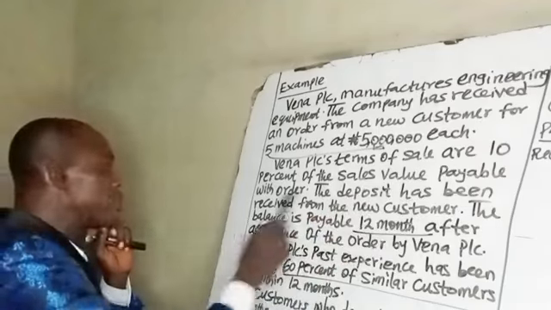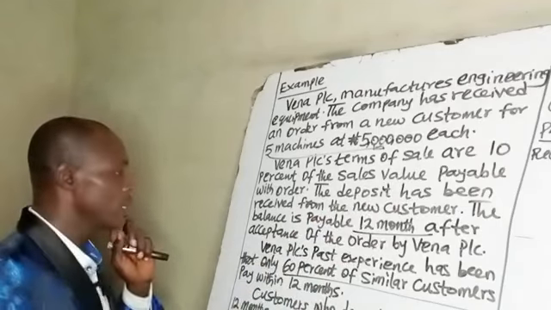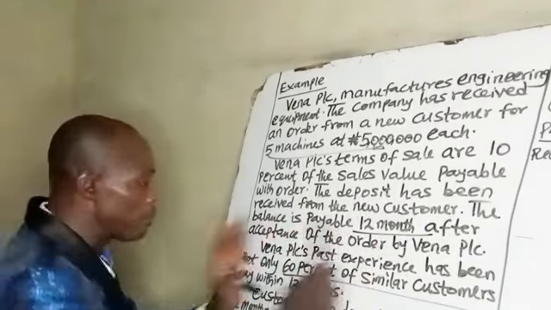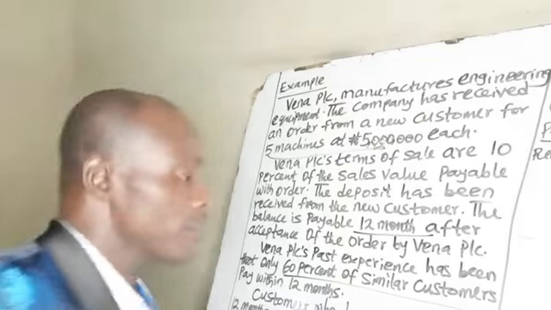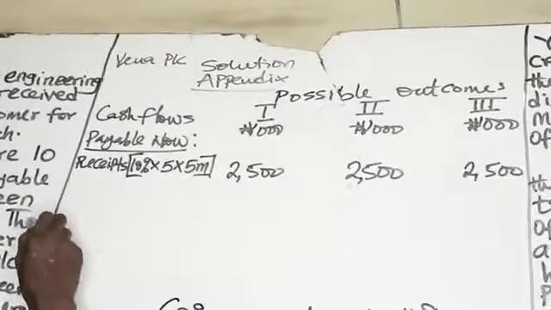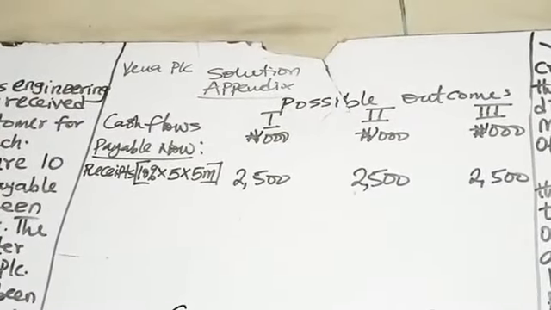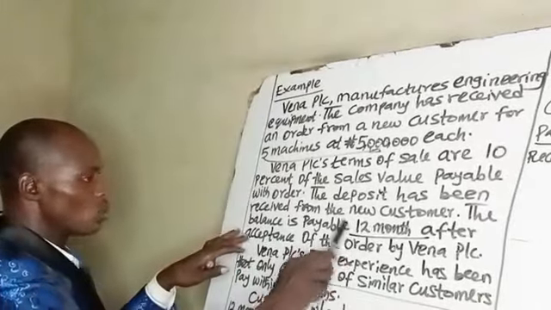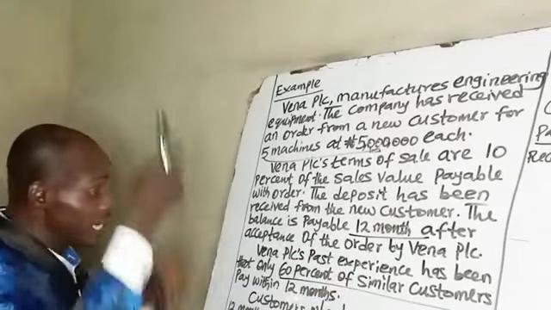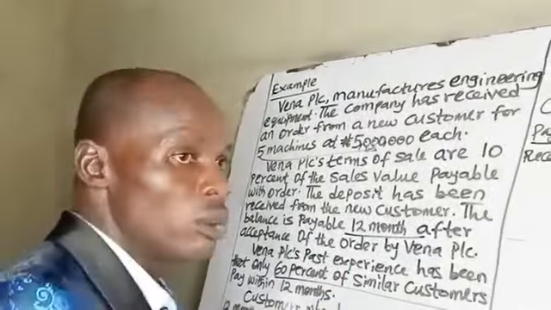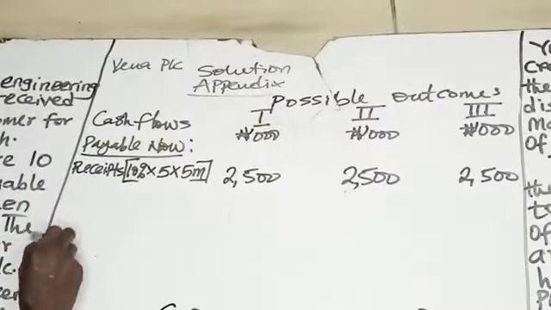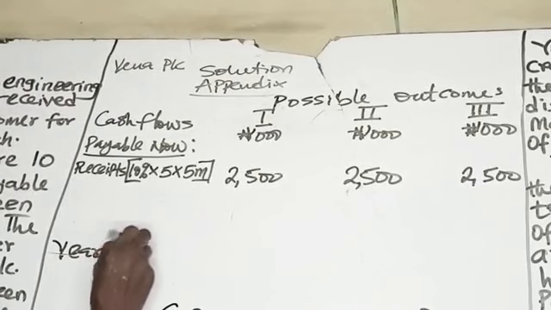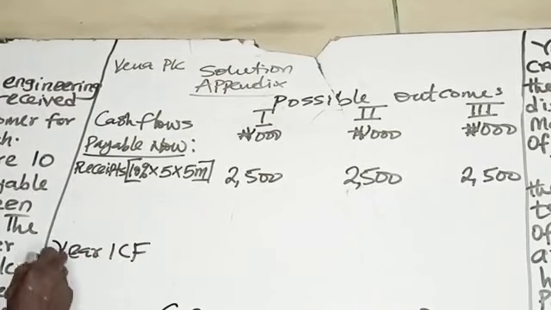The deposit has been received from the new customer. The balance is payable 12 months after acceptance of the order by Vena PLC. Now, what will be the balance? After the acceptance of the order, back to the question, when will the order be accepted? 12 months after, which is a year's time. So we have year 1 cash flows. The balance now.